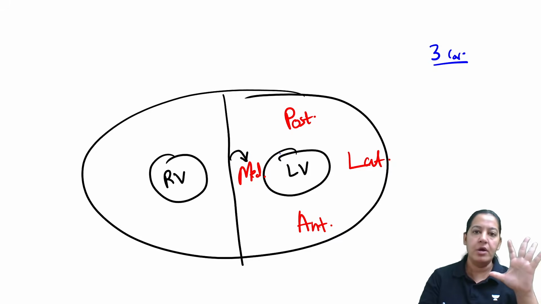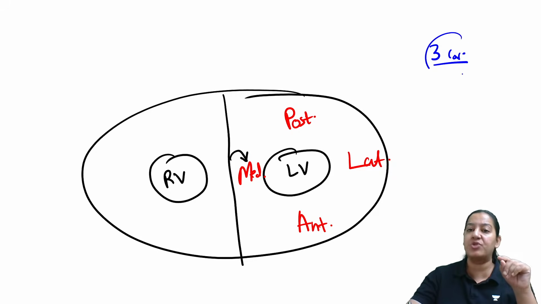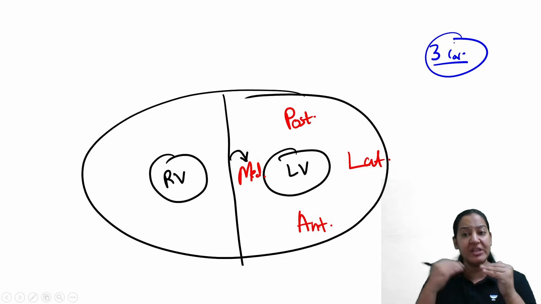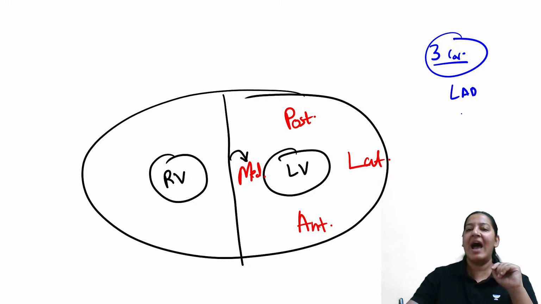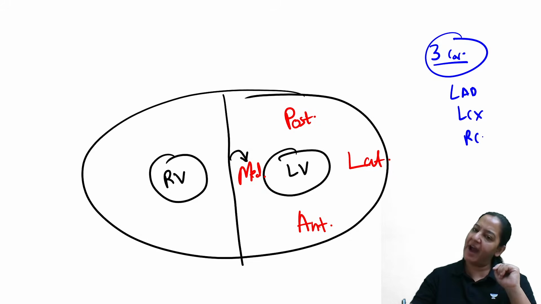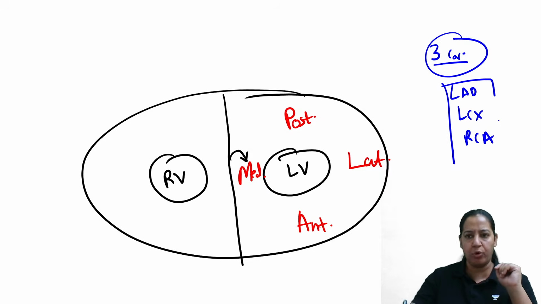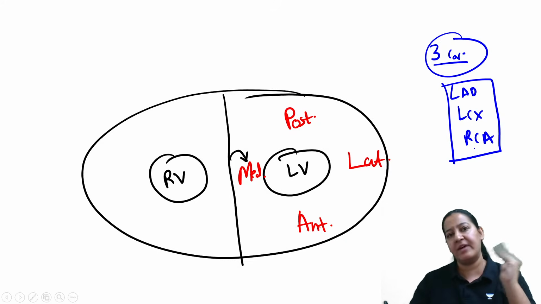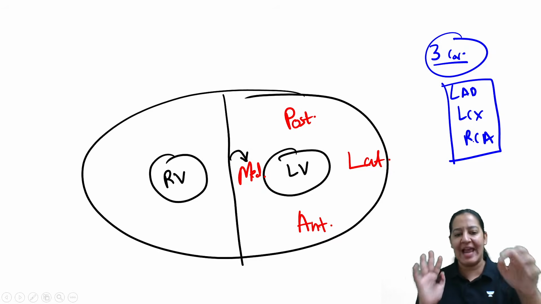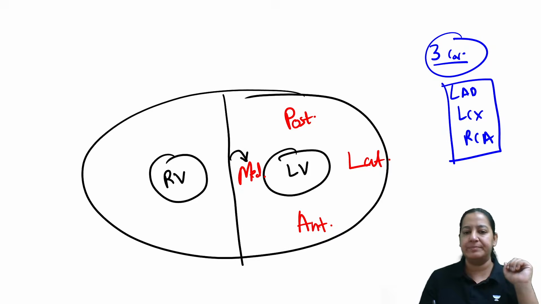And the walls are four. We have to supply the four walls via three coronaries. So can you name them? Which three coronaries are we having? We are having LAD, LCX, and RCA. We already know we have three coronaries. Two are the left coronary artery branches, and one is on the right side. Now, can you tell me which coronary supplies which wall?